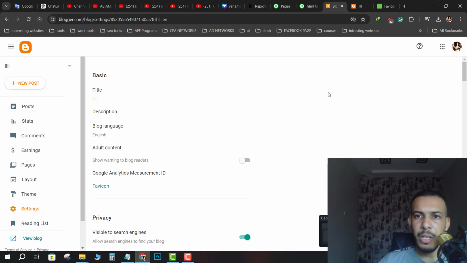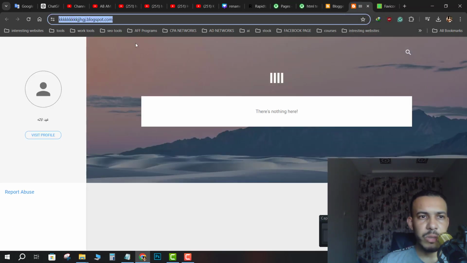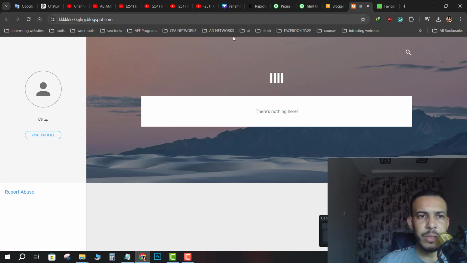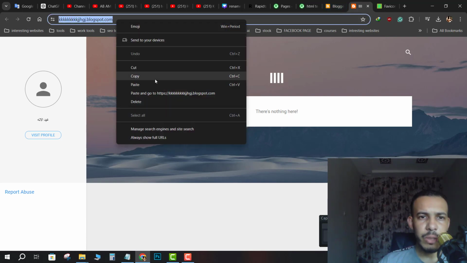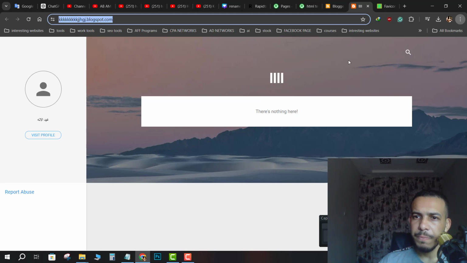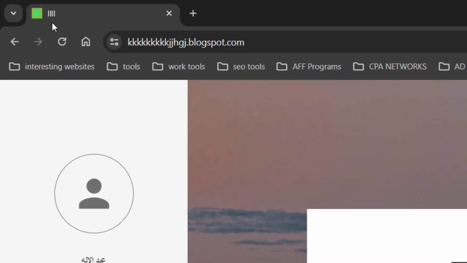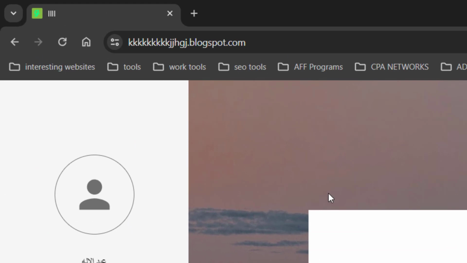Okay, and now let's refresh our website to see if it changed. Click refresh. It's still the same. Let's go to an incognito window and see. Copy. And as you can see, the favicon has been changed.